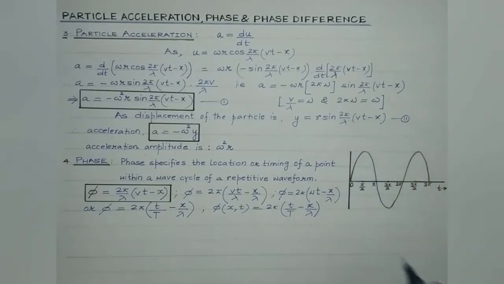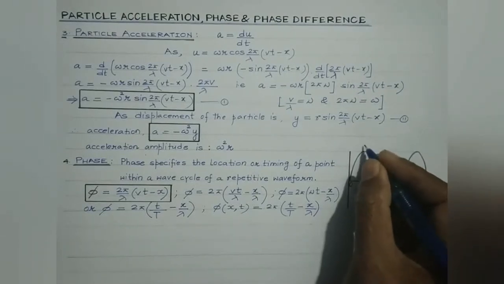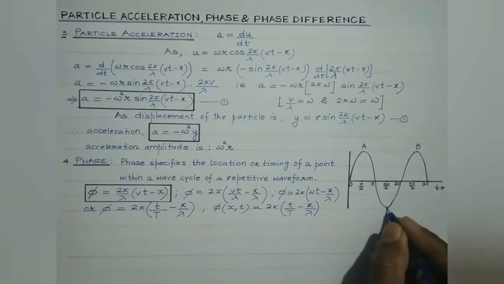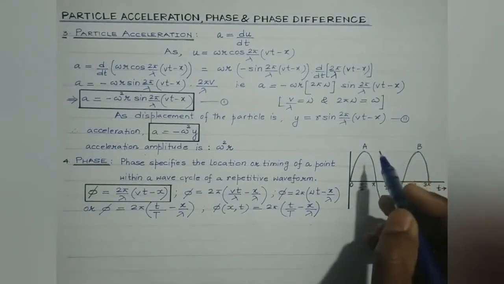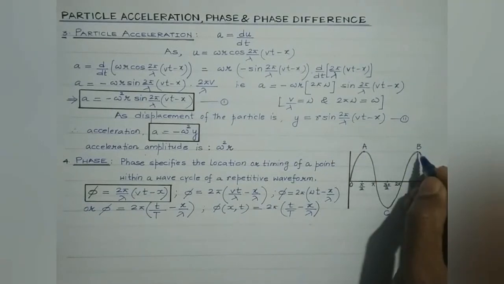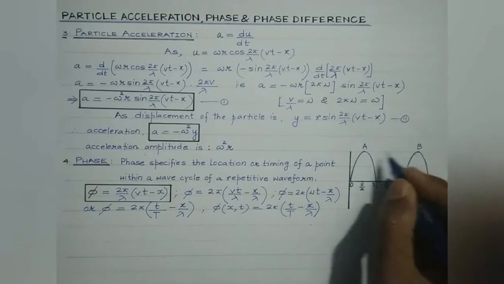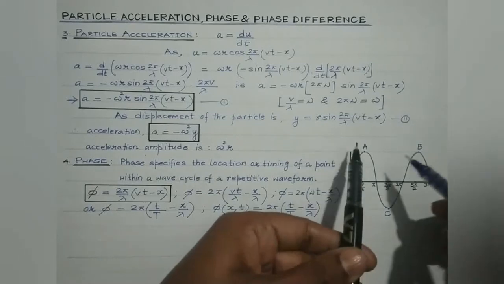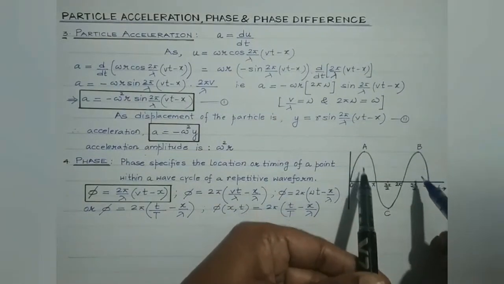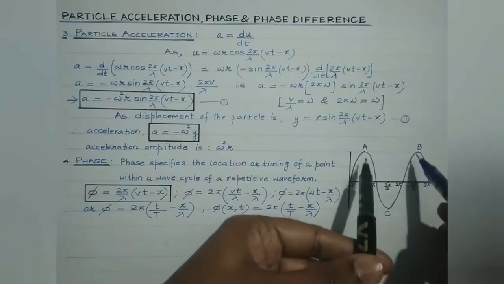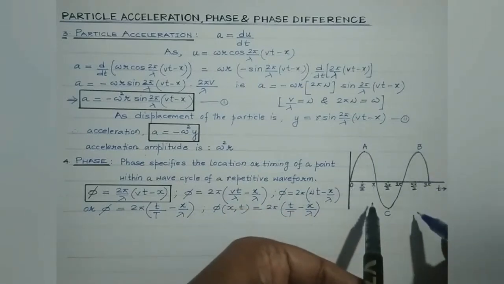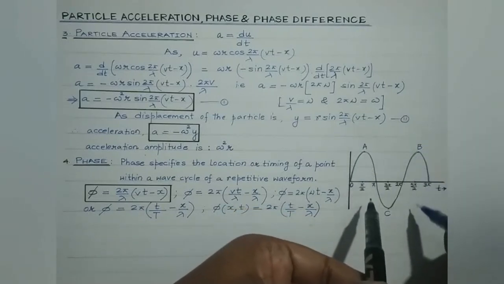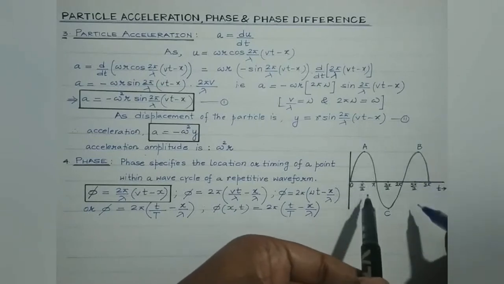Let's consider this to be point A, this point B, and this point C. The particles at points A and B are said to be in the same phase. They are in the same state of vibration, oscillating like this, and accordingly they are said to be in the same phase.